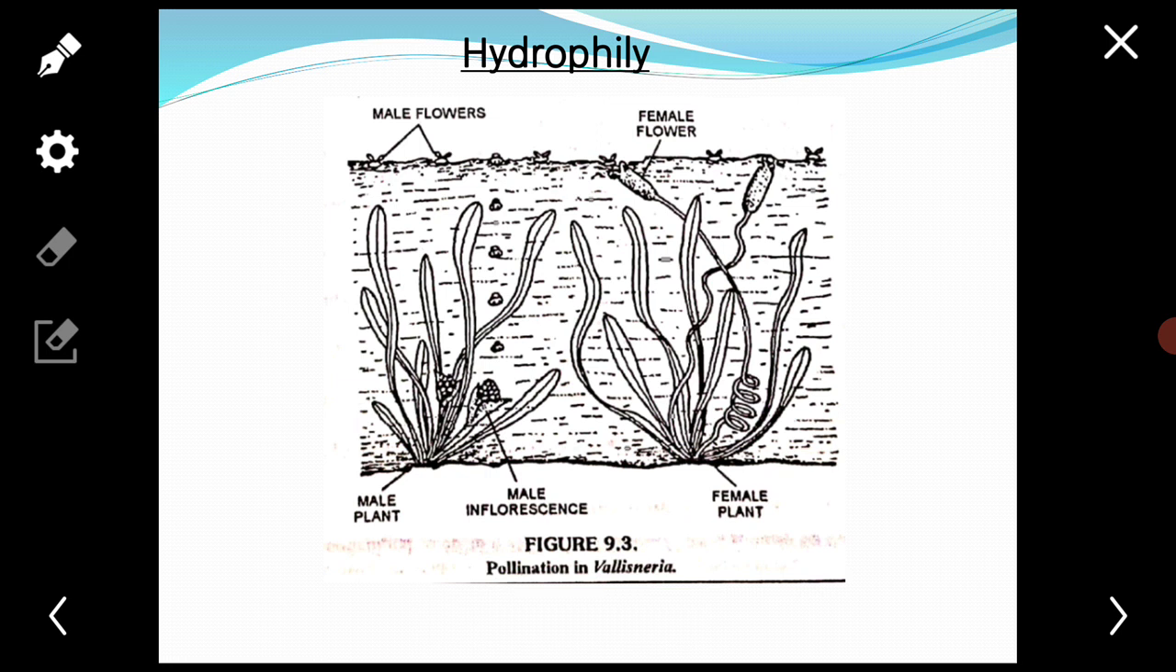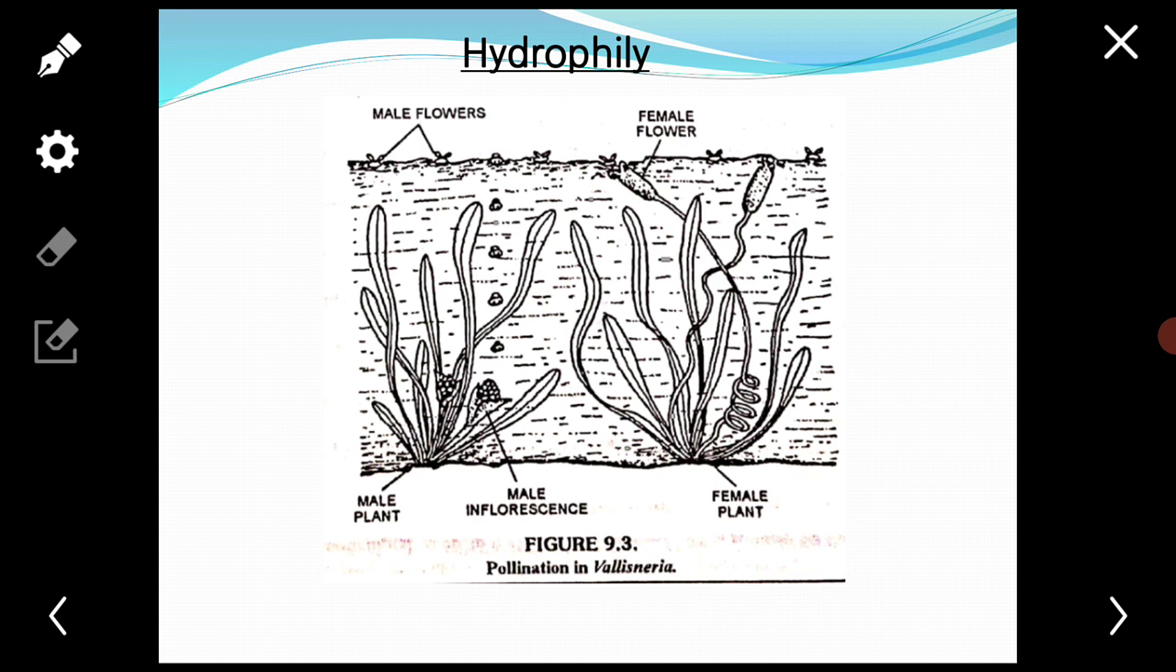The hydrophilous flowers are characterized by the following adaptations. Flowers are small, colorless, inconspicuous, odorless, and nectarless. Calyx, corolla, and other floral parts are unwettable. Pollen grains and stigma are generally unwettable. Stigma are large or long and sticky.